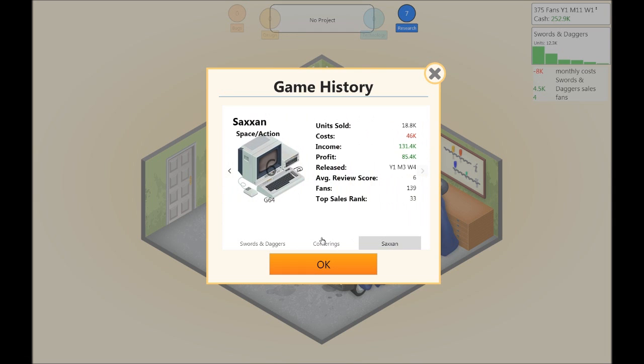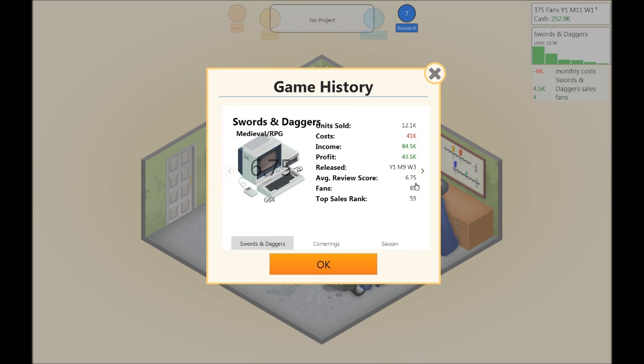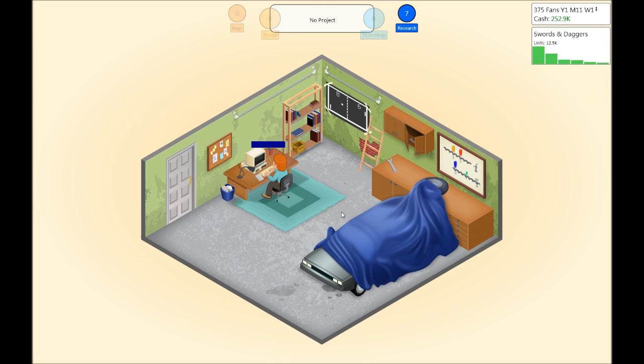The price to make that game was the same, so in this Saxon was actually better than Cornerings. And how about Swords and Daggers? Well, it's still being sold, so we don't know. However, we are already making 43.5 in profit. Well, not big enough. Okay, never mind.